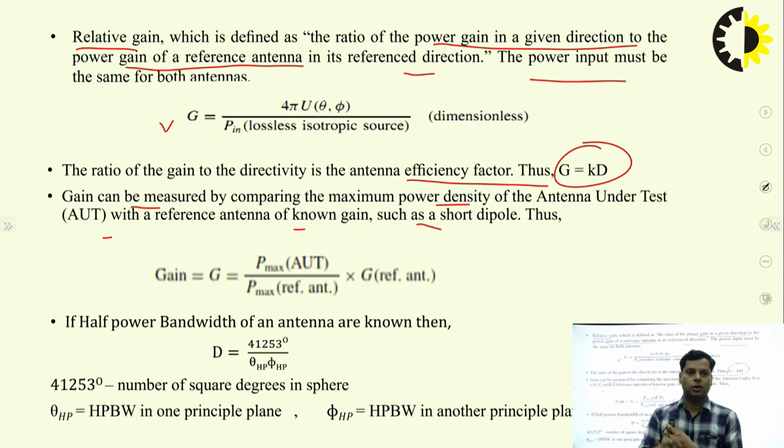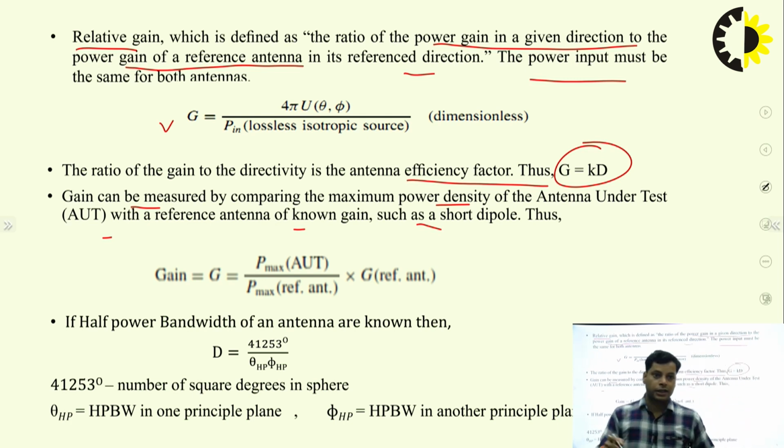We have already defined the relation between the half power angles and the beam area: the beam area Omega A equals theta HP times phi HP.